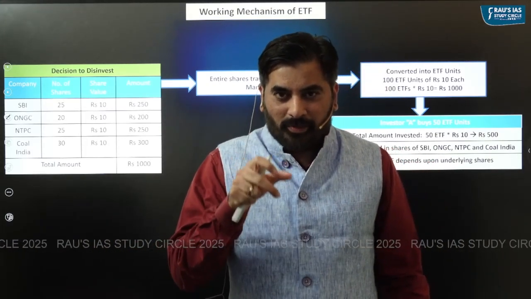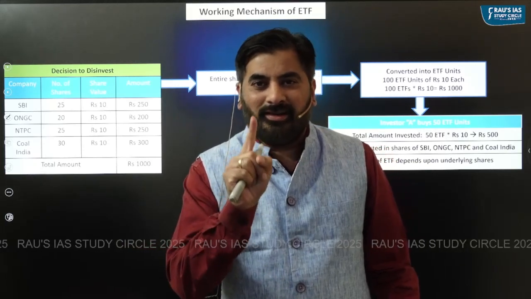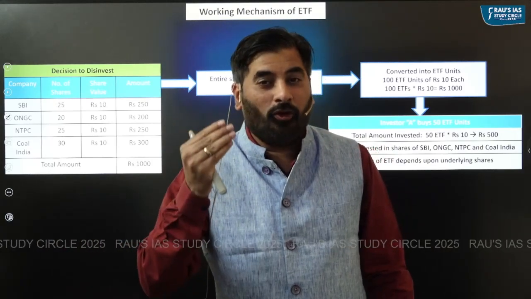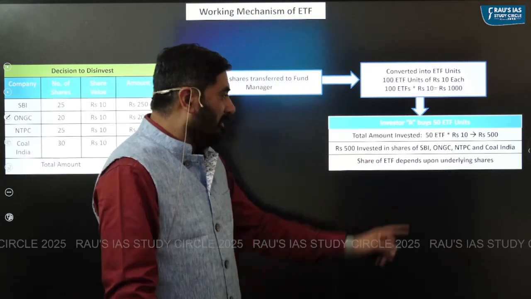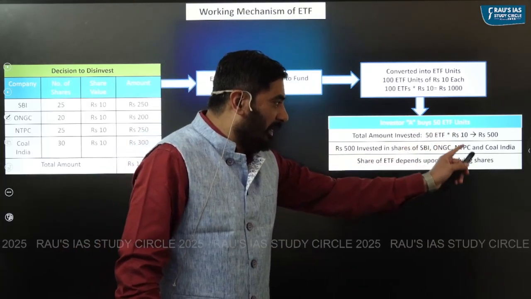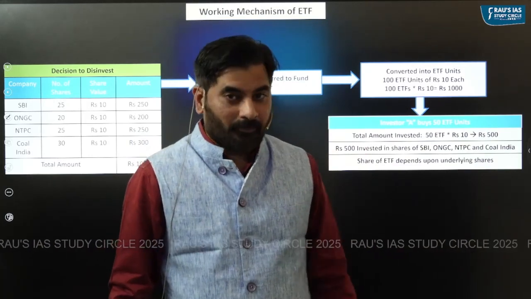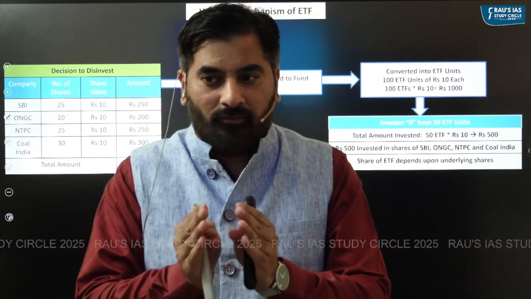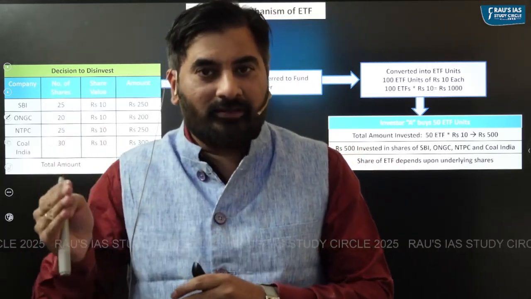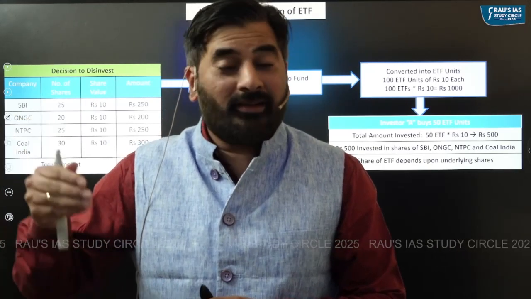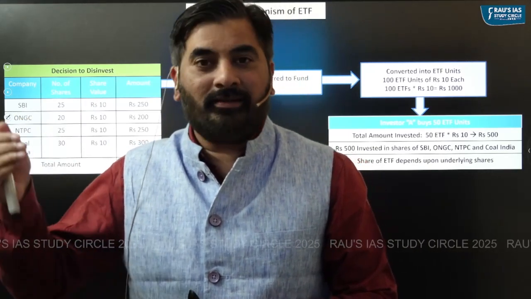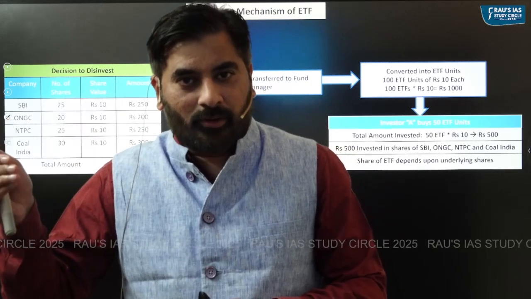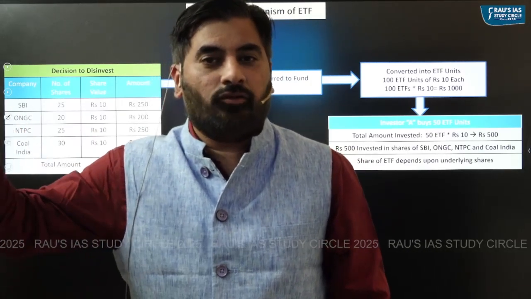Now, where is this 500 rupees actually invested? This 500 rupees is not invested in the share of a single PSU. This 500 rupees is invested in shares of 4 different PSUs, that is SBI, ONGC, NTPC and Coal India. And what you must understand is that an ETF unit will always track the price of the underlying asset. What is the underlying asset here? The underlying asset is share. So the value of the ETF unit will be based upon the share prices of these 4 PSUs.